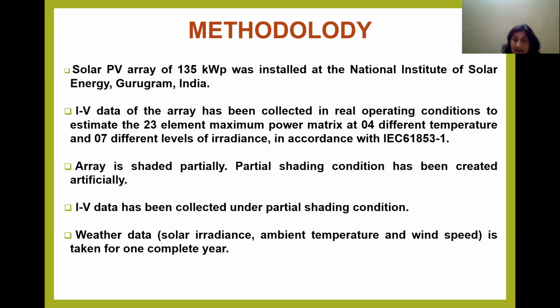IV data was collected for many days, and then again a 23 element maximum power matrix was generated under the partial shading conditions. Also, the weather data for the location was obtained for 1 complete year, which gave the value of solar irradiance, ambient temperature, and wind speed.